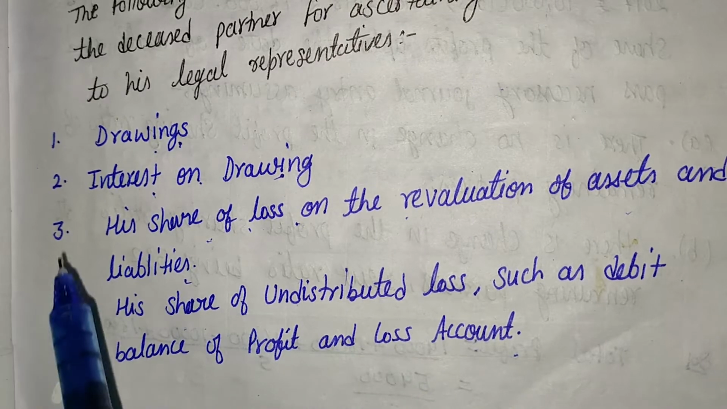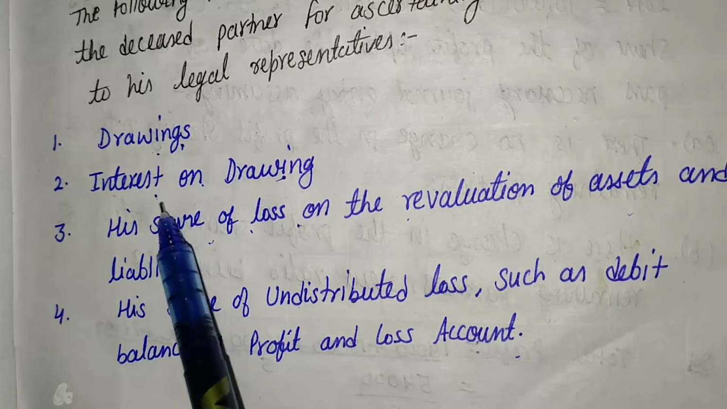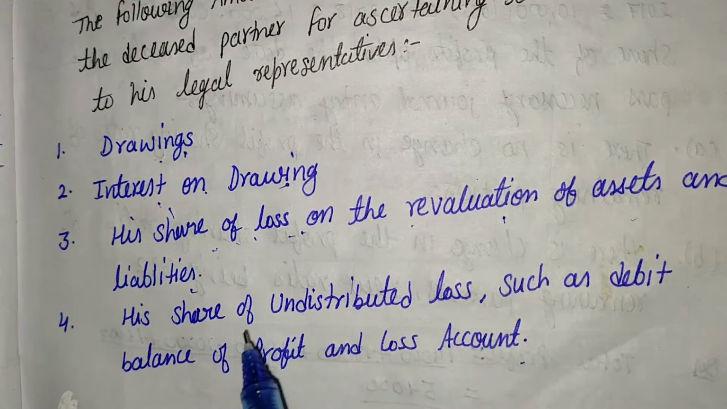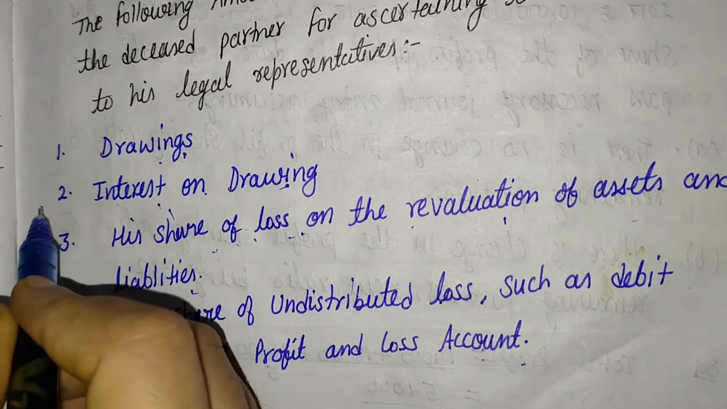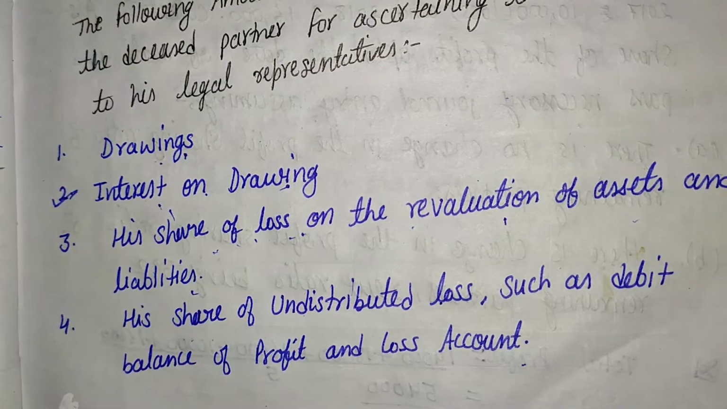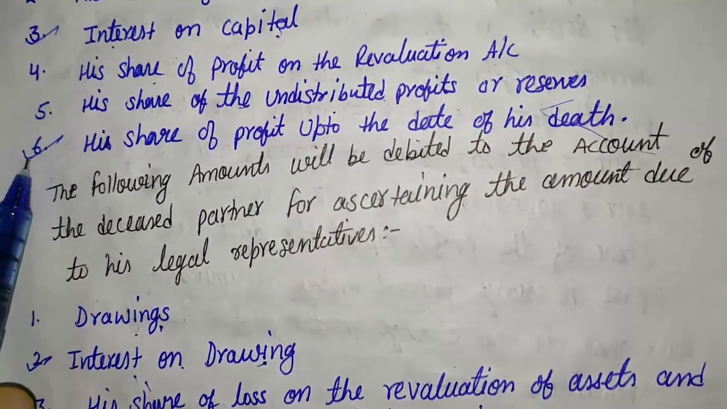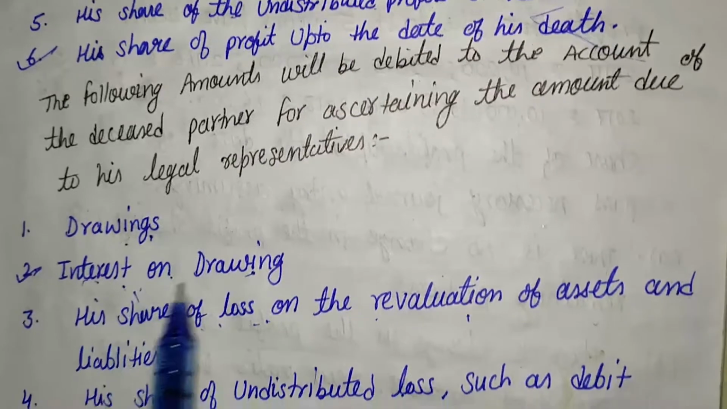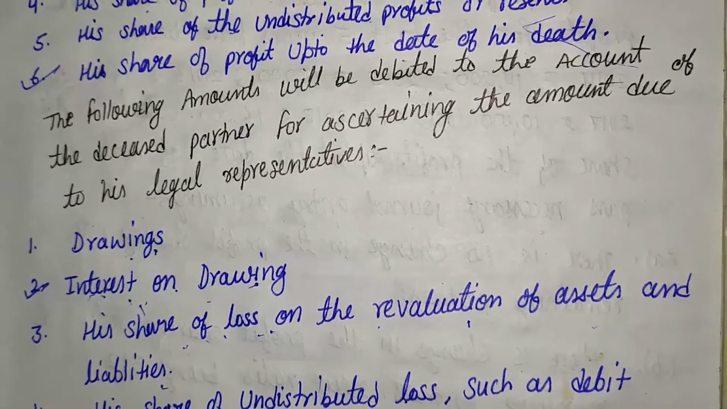It means that on the debit side 4 items are very essential: drawing, interest on drawing, share of loss in the revaluation account and undistributed loss. Among these 4 items, the date is applied on interest on drawing. It means there are 3 items: the first one is interest on capital, the second one is his share of profit up to the date of death, the third one is interest on drawing. The date should be applied on these 3 items.